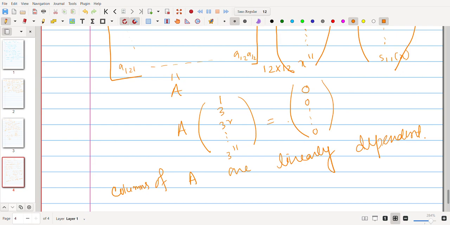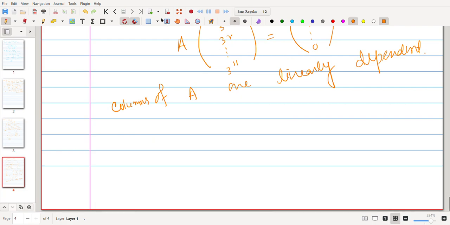So we are interested in the coefficients, computing them and checking whether it is linearly independent or dependent. It comes exactly from this matrix. Since the columns of A are linearly dependent, any such E is linearly dependent.